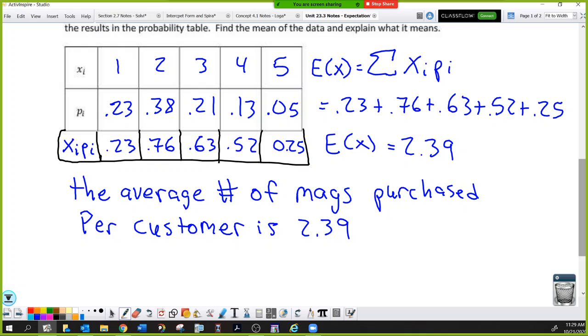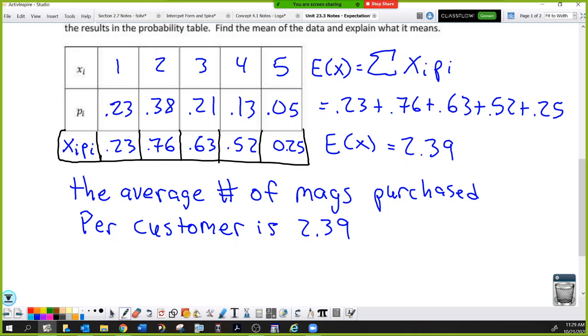That's important information to a magazine shop, because if you know the average number of magazines purchased is 2.39, you can determine a sale price to figure out what your expected profits would be in order to pay your employees and your bills and yourself. So that is why this is powerful information to have.